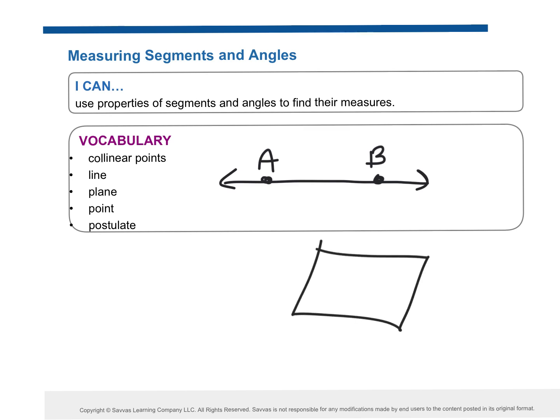Okay, so if I put a point here, is that on the plane? Yes. Is this point on the plane? No. Is this line on the plane? Yes. Goes through it, so technically part of it is on the plane. Is this line on the plane? No. Do we understand what's on and off the plane? Okay. Point, we know what that is.